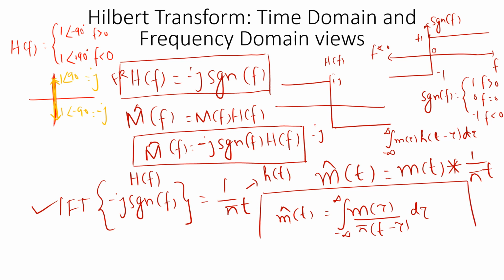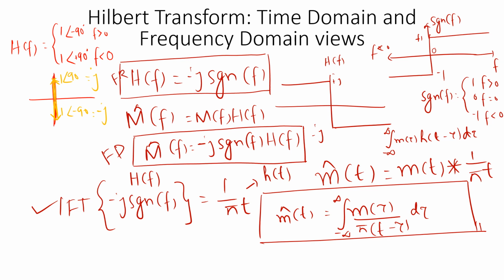That is what I just wanted to tell you. So in the frequency domain, the Hilbert transform was defined like this: m cap of f is equal to minus j signum of f into m of f. This frequency domain representation follows straightforwardly from its definition.